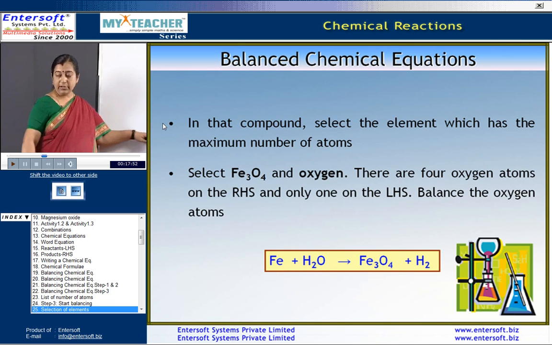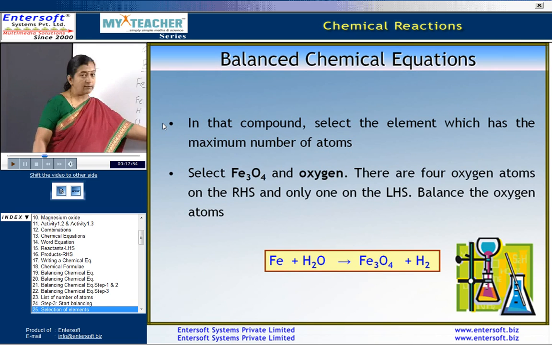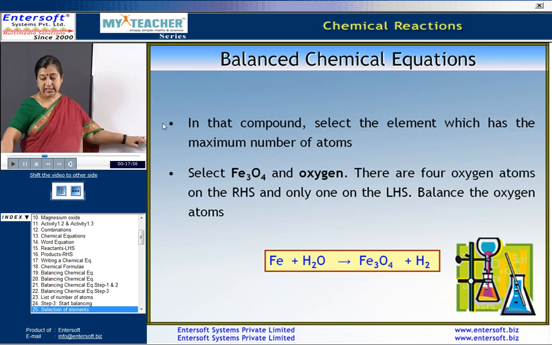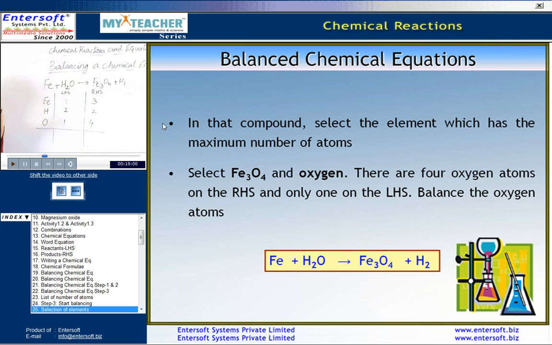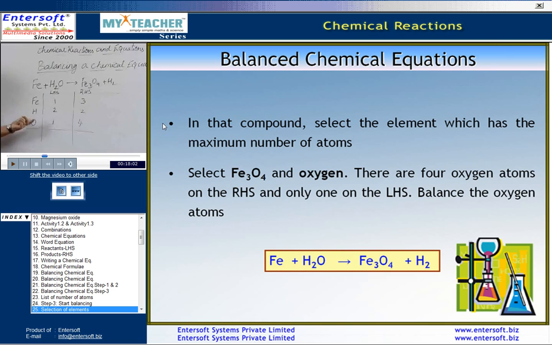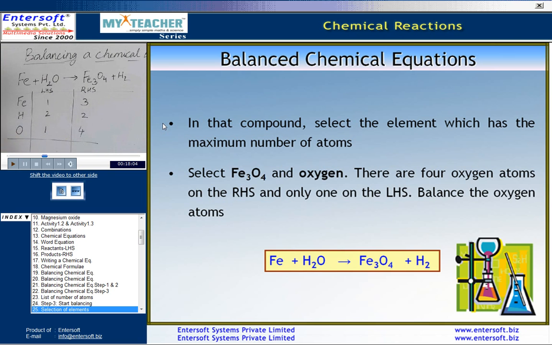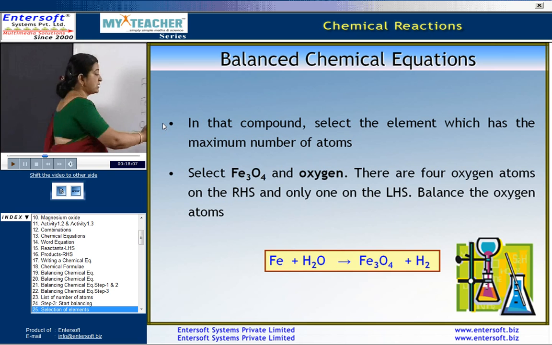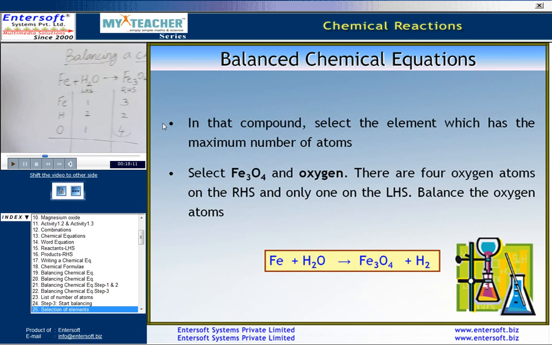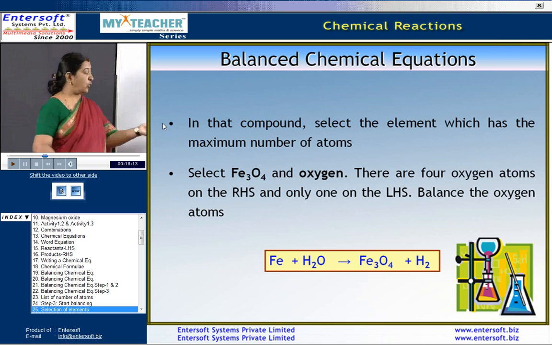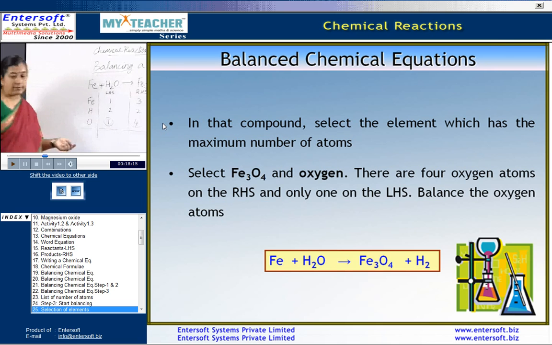Now, select the element which has maximum number of atoms. As you can very clearly see, we can select Fe3O4 because it has more number of atoms when compared to others. There are 4 oxygen atoms on the right hand side and only 1 on the left hand side.